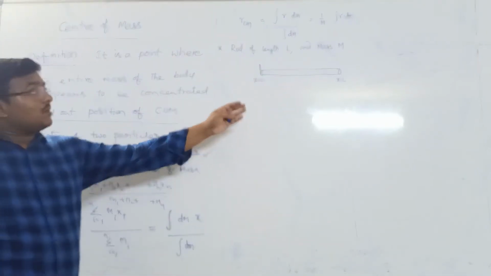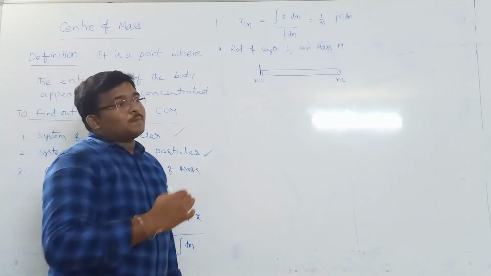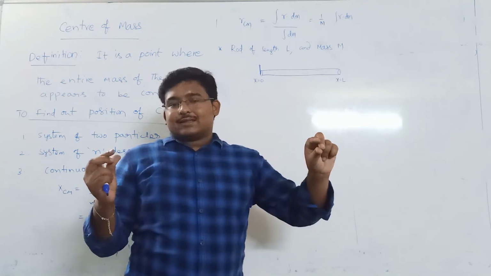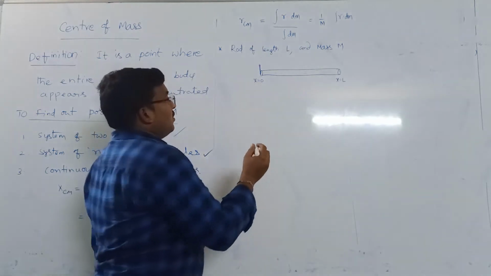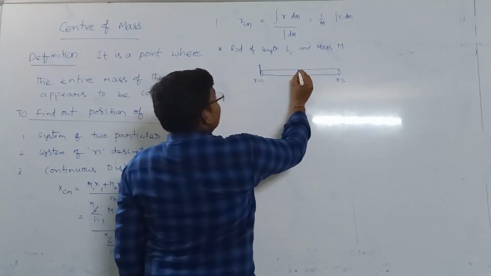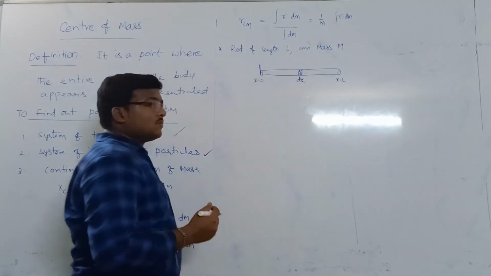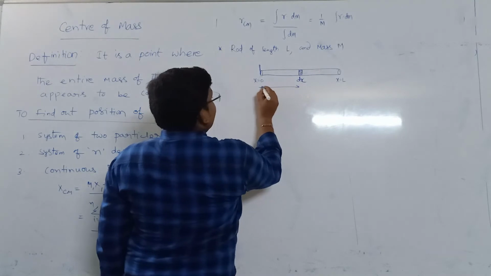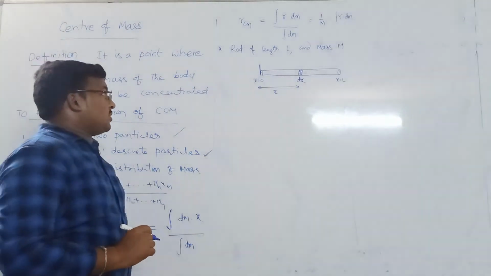Now how do we find this by applying the integral method? For this we need to take an element. This is the whole length of the rod. Now I am taking a small piece of the rod of length dx, very small, located at a distance x from the origin.